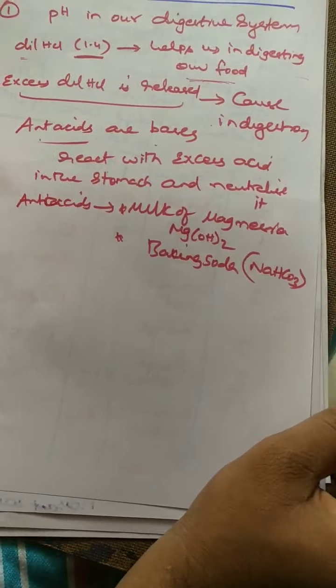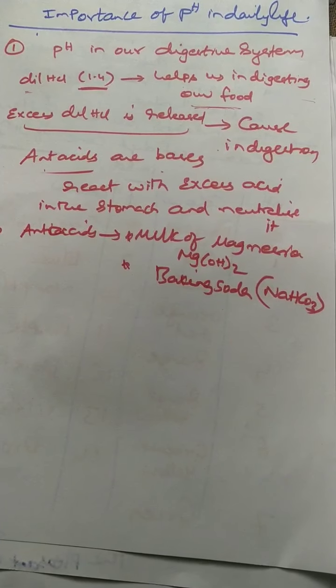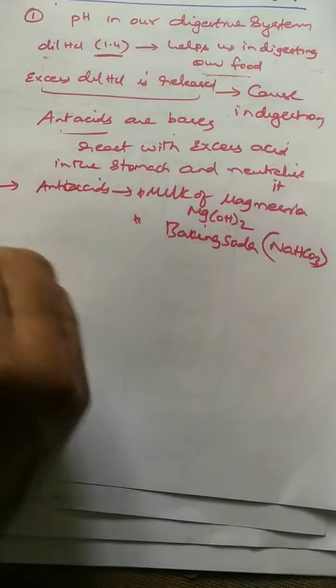Sodium bicarbonate. So students, for food to be digested properly, what you have to remember is that the pH of dilute HCl in our digestive system should be 1.4. If the pH changes, it creates acidity in the stomach. To avoid that, we use antacids. Antacids are bases. They react with excess acid in the stomach and neutralize it. Examples of antacids: milk of magnesia, Mg(OH)2, baking soda, sodium bicarbonate. So this is the importance of pH in our digestive system.